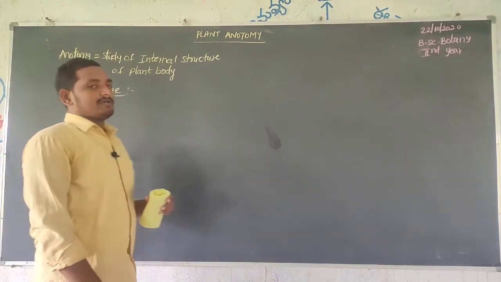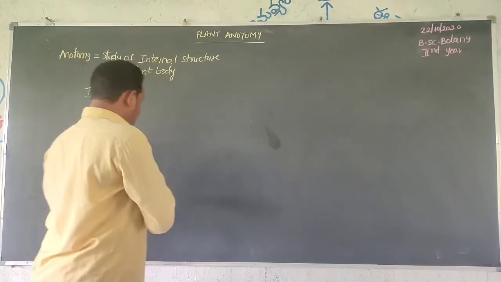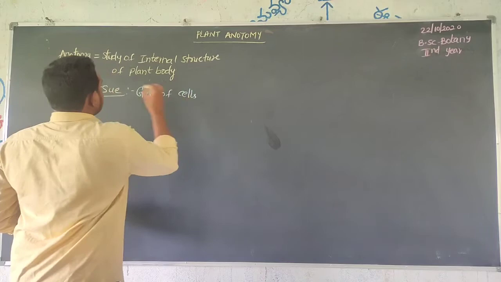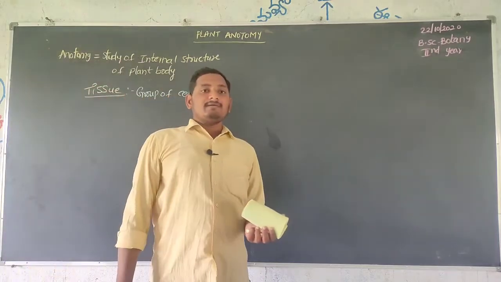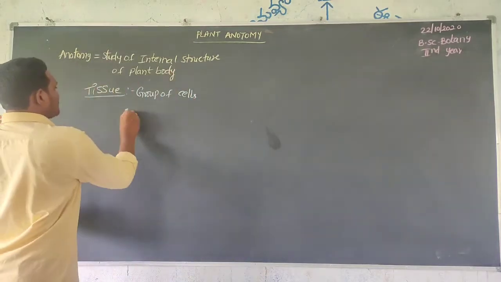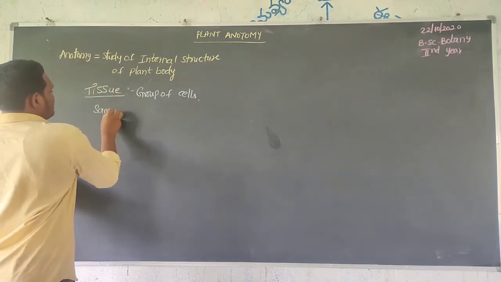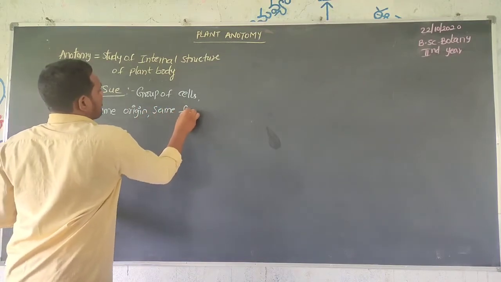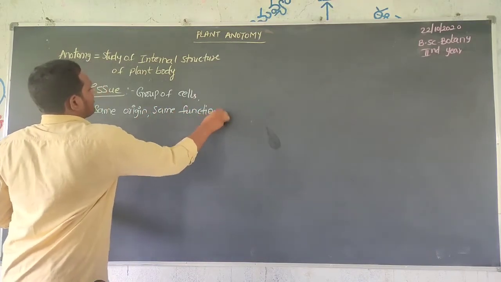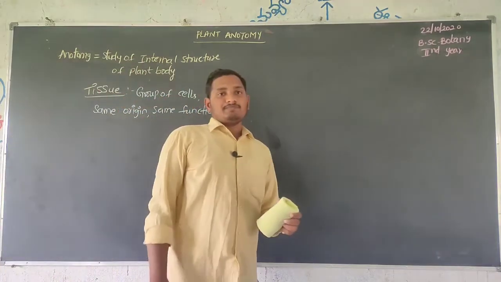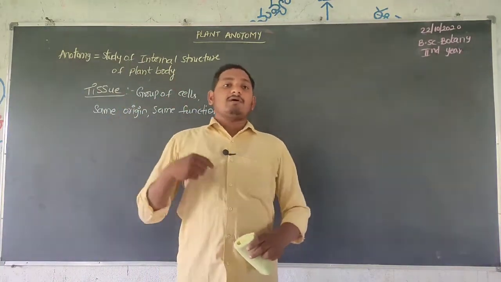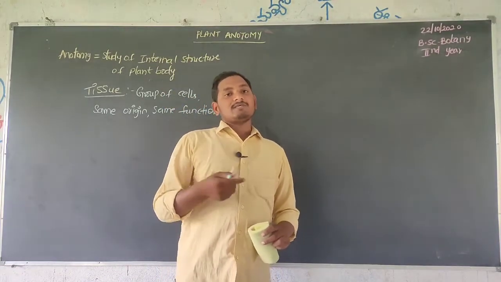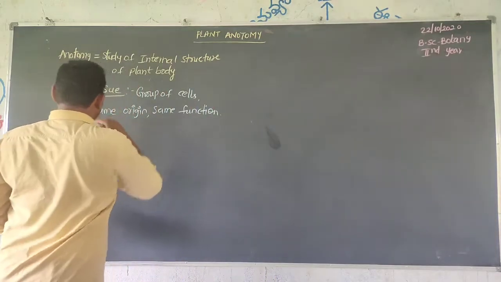Tissue means a group of cells. A group of cells with the same origin and the same function, that type of cells is called tissue. Tissue means a group of cells which arise from the same origin and perform the same kind of function.